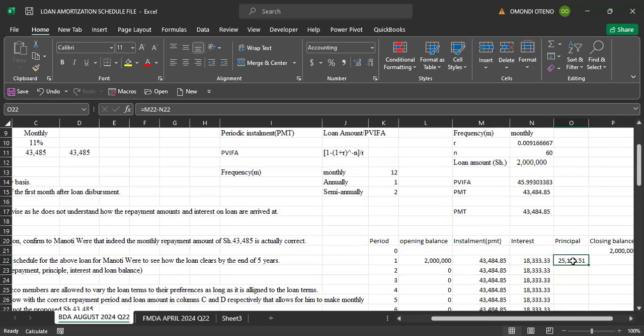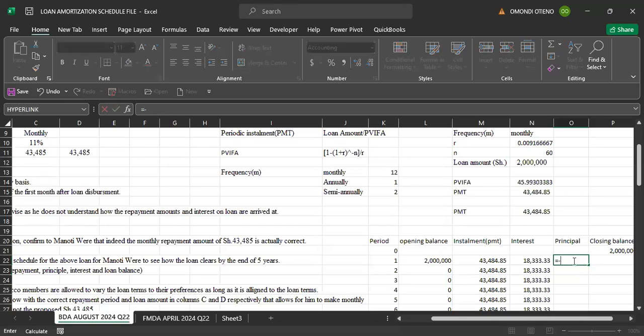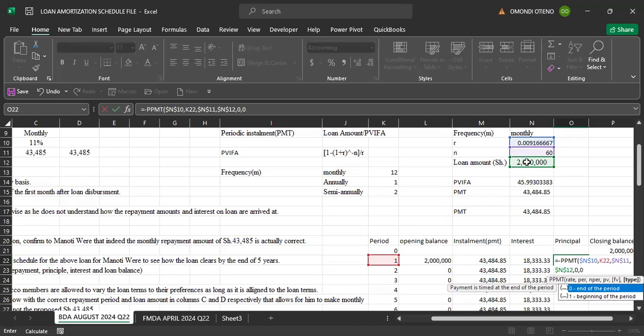Alternatively, we also have a function for calculating this principal. Let's do it: equal to negative PPMT. The rate is this one here, the monthly rate, which is a constant figure again, comma, period, we're doing it for period 1. Then the number of periods, 60 months, which is a constant. Present value is the loan amount, which is also a constant, so we lock all of that, comma. Future value 0, and it is done at the end of each period, then we lock that.